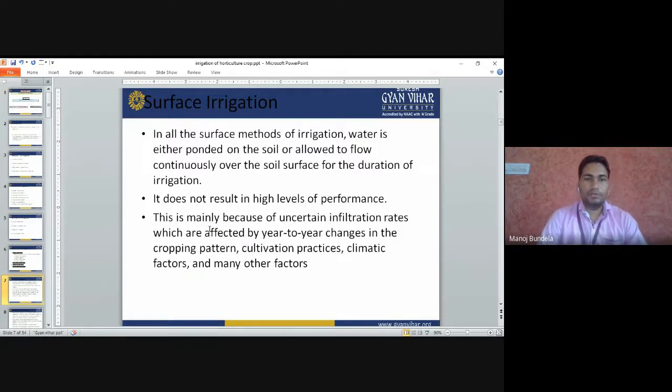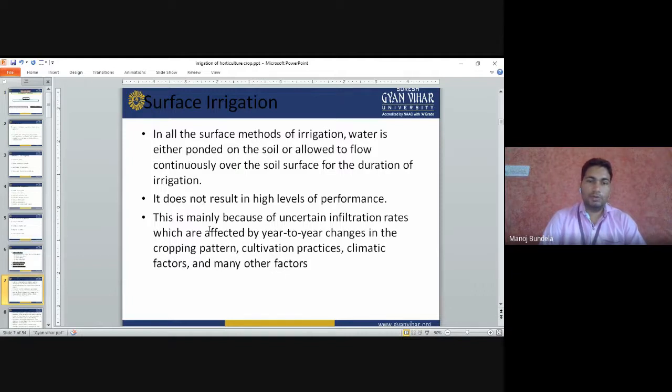First one is surface irrigation. In all the surface methods of irrigation, water is either ponded on the soil or allowed to flow continuously over the soil surface for the duration of irrigation. Means we will flood the water into the soil. Simply we will go for flooding of the water into the soil, and continuously we will apply the water till the soil is completely wet. It does not result in a higher level of performance.